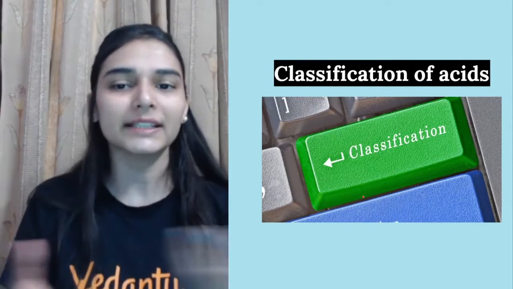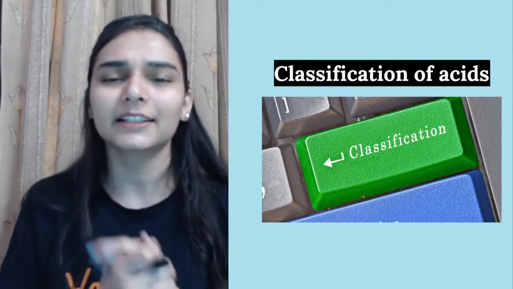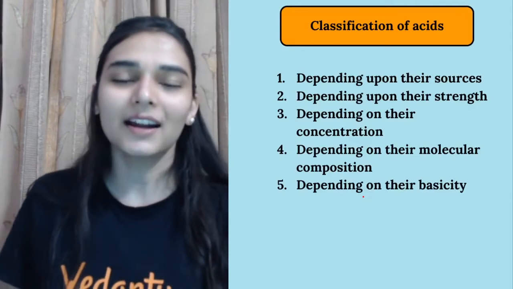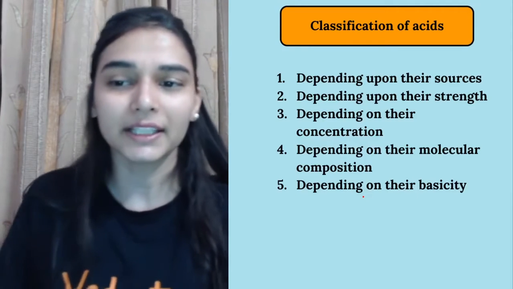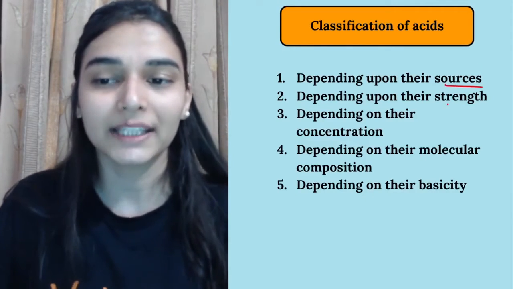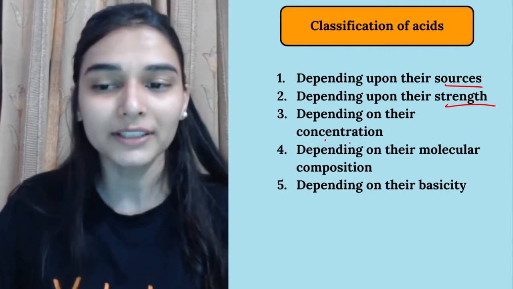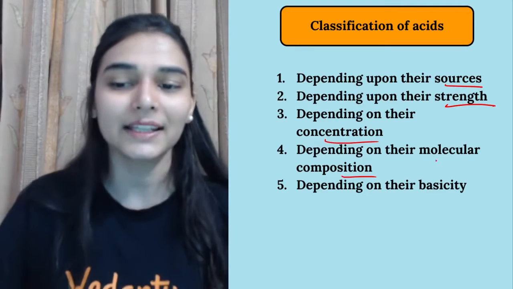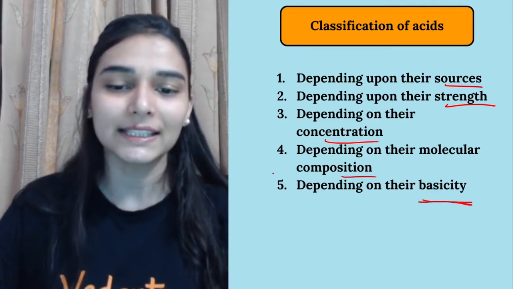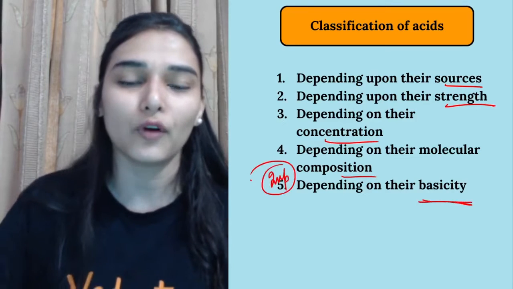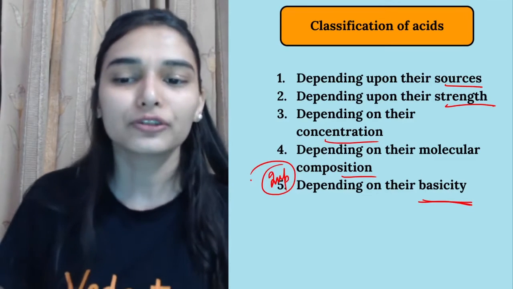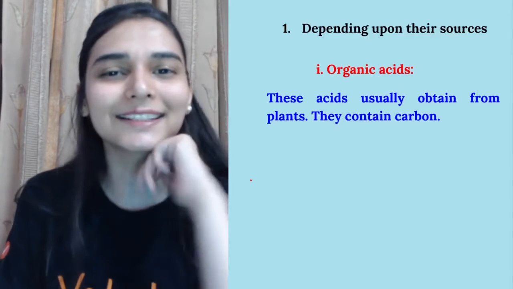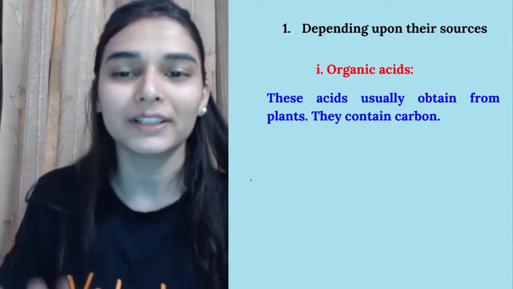We have observed things around us. Now the next thing is the classification of the acids. Acids are classified on the basis of different categories: from where we are obtaining them, what is the strength, what is the concentration, what is the composition, like what elements are present in the acid, and finally the basicity. This is most important out of all. Try to understand the things. This is very easy, I'm telling you.